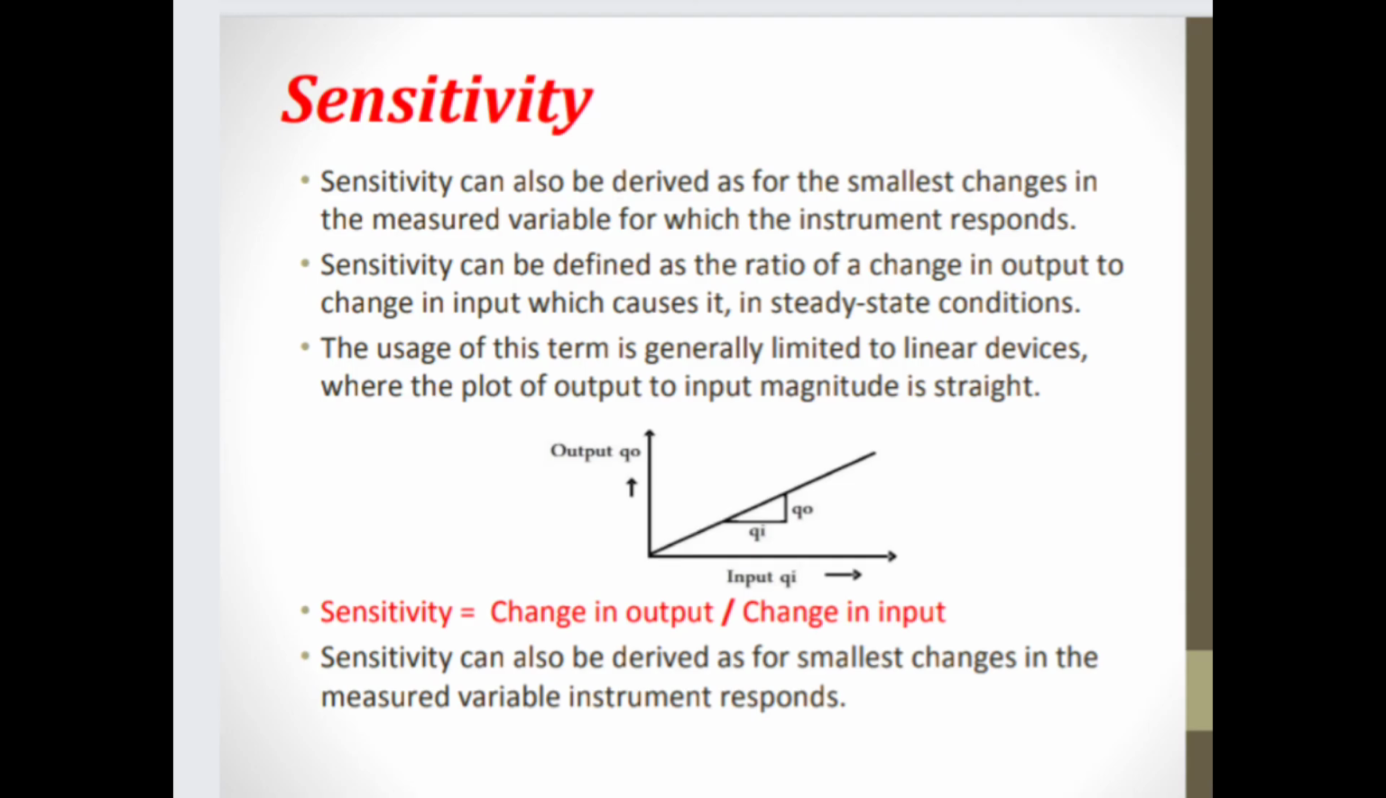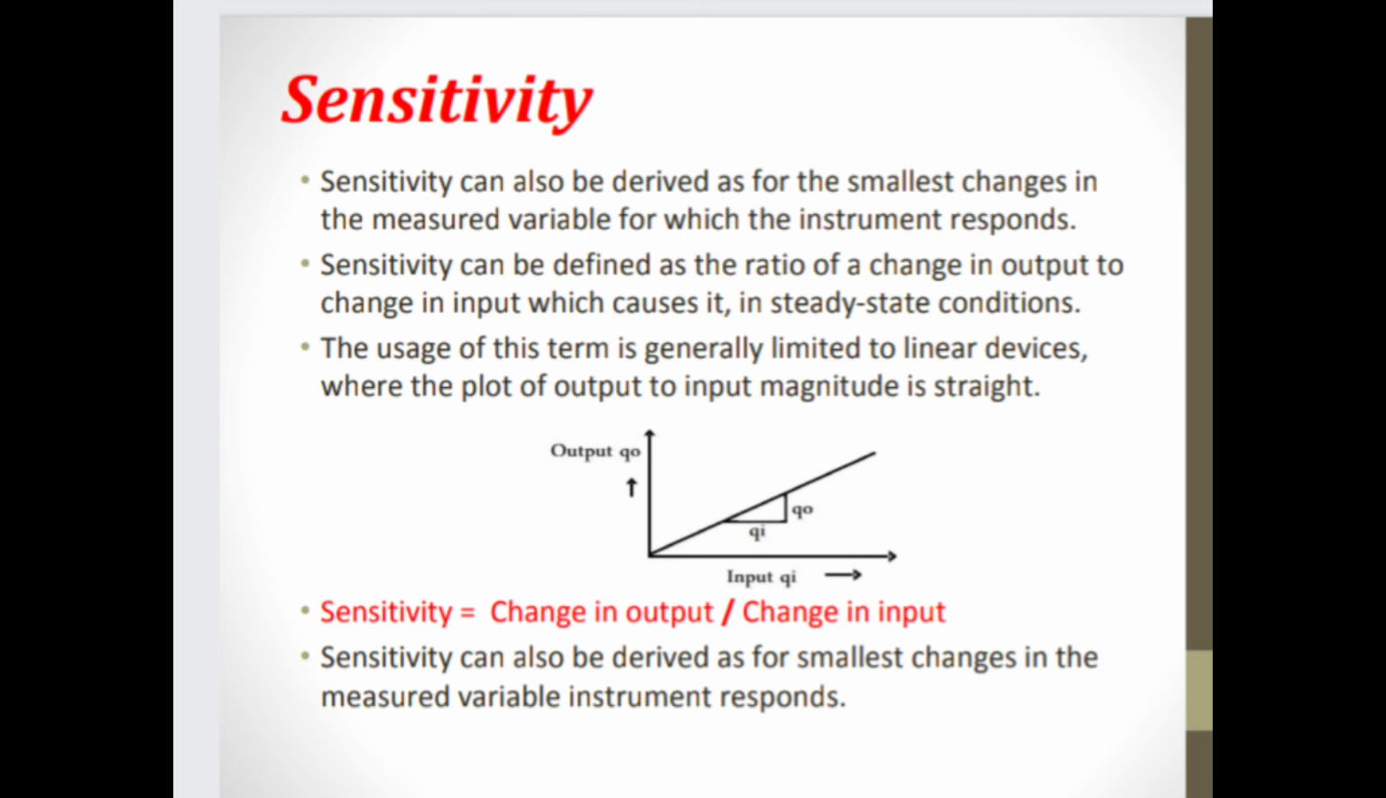Here we see the sensitivity. Sensitivity can also be derived as the smallest change in the measured variable for which the instrument responds. Sensitivity can be defined as the ratio of change in output to change in input which causes it, in steady state conditions. The third point is that the usage of this term is generally limited to linear devices where the plot of output to input magnitude is straight. So here is the sensitivity formula. Sensitivity is equal to change in output per change in input. Sensitivity can also be derived as the smallest change in the measured variable to which the instrument responds.